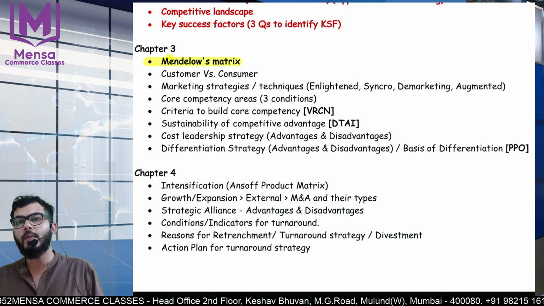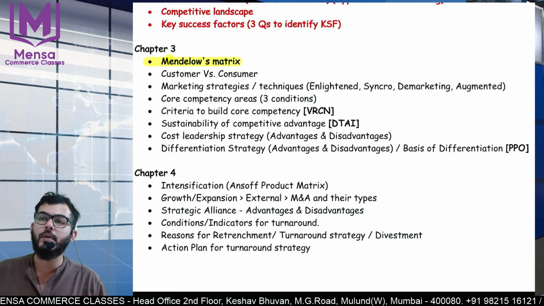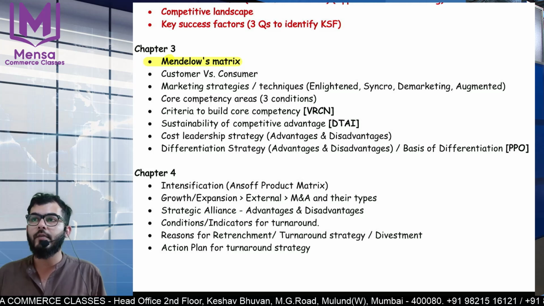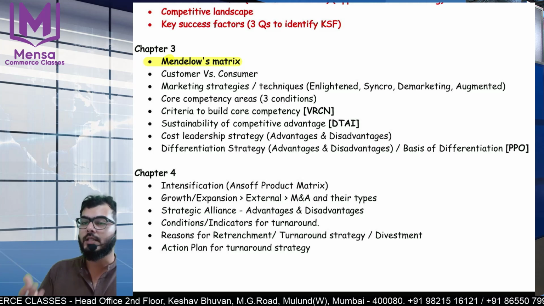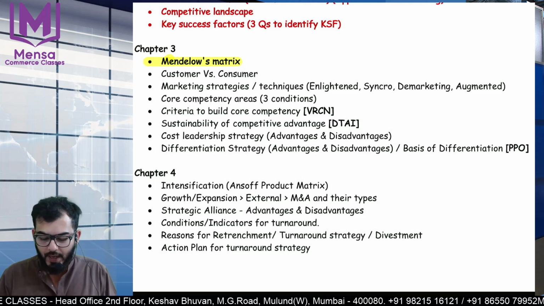So criteria to build are again 4. Sustainability of competitive advantages are again 4. They have to be durability. The criteria are 4: durability, transferability, appropriability, and imitability.